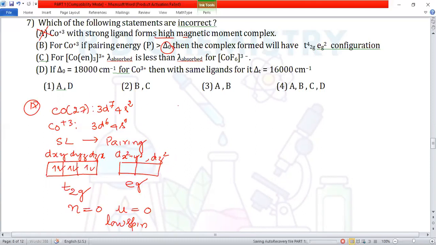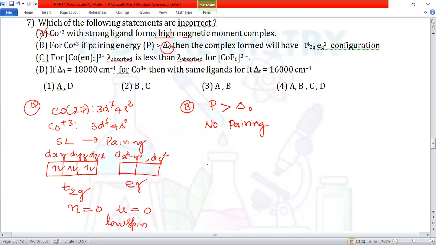We'll go for statement B. For Co plus 3, if pairing energy P is greater than delta O, then the complex formed will have t2g4 eg2 configuration. Pairing P is greater than delta O, that means pairing energy is more compared to delta O, so no pairing takes place.